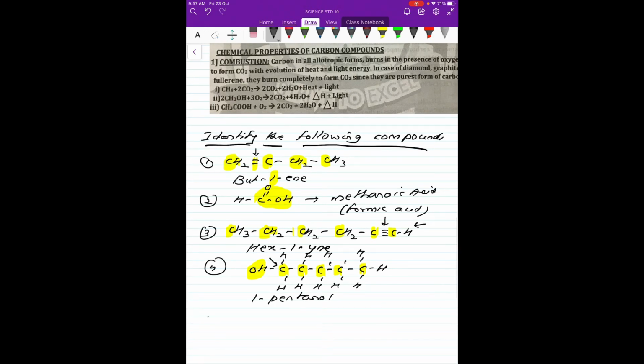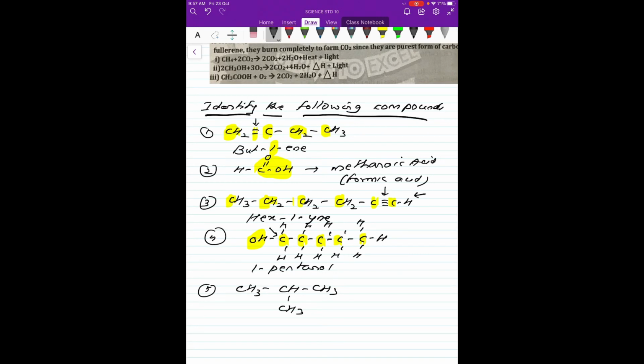One more I can have. So this is CH3, CH, CH3, and here is again CH3. Now if you see, it is a branched one, but how many carbon atoms are there in the main chain? 1, 2, 3. So it becomes propane. Now there is one more carbon, but it is a branch. Which group is attached to it?